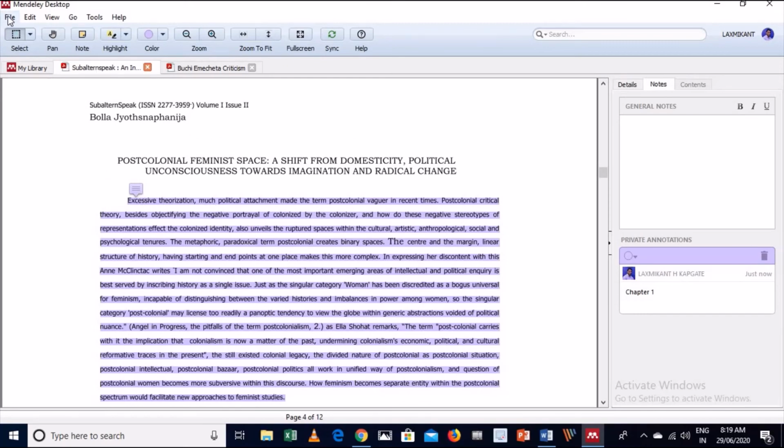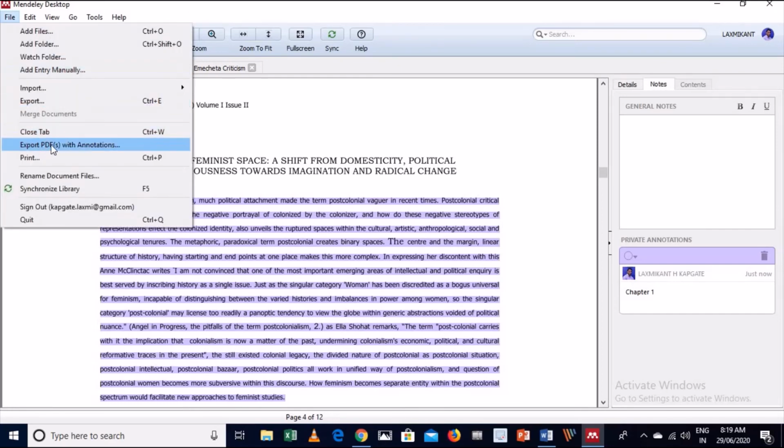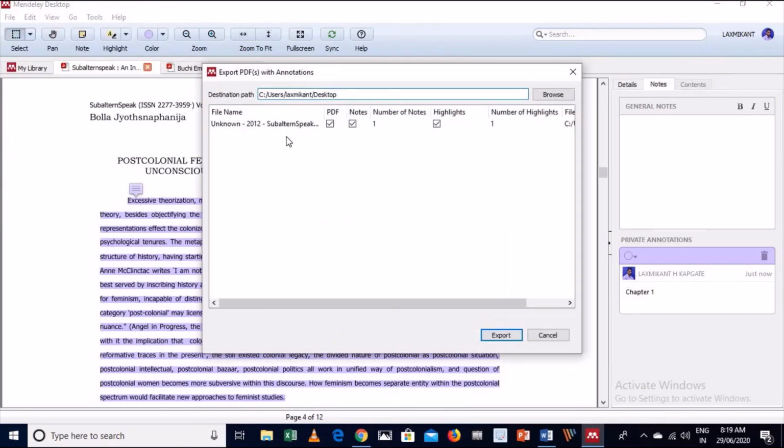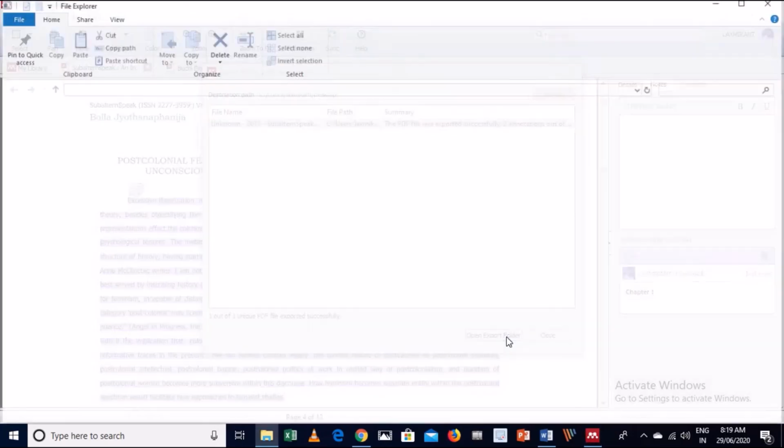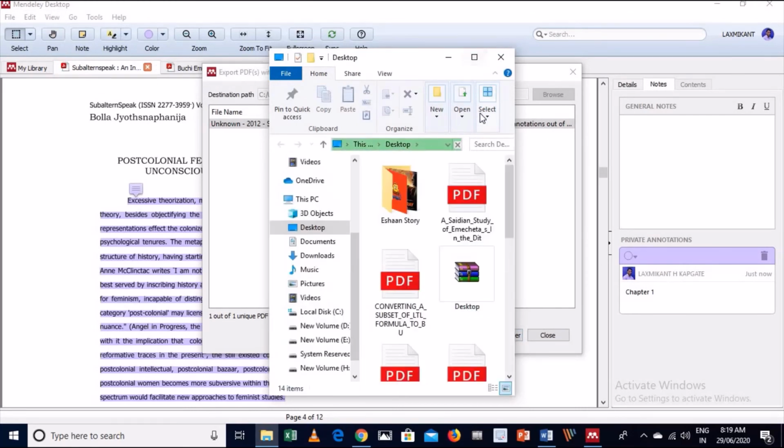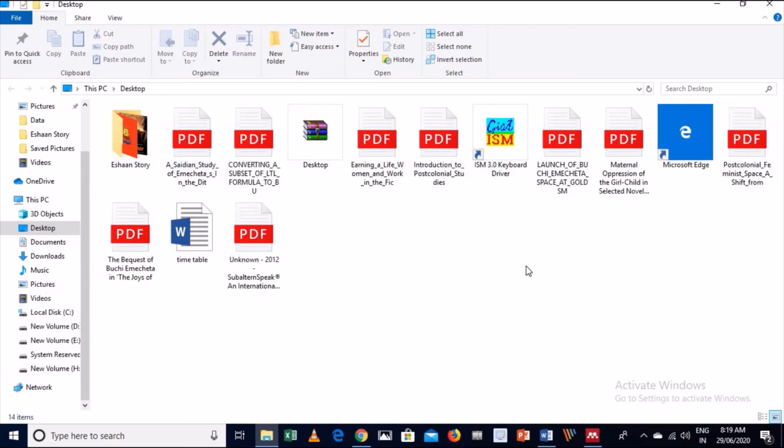I will go to the file section, export with annotations, and this file is available, export, and I can take the print of this document. Here this file is available. I think this is the work where I have created annotations. So let's see.